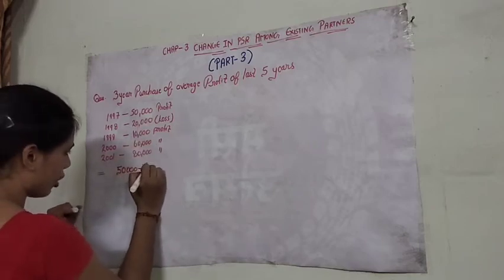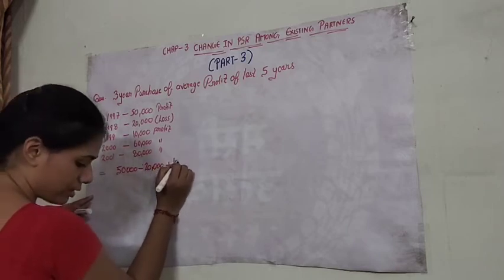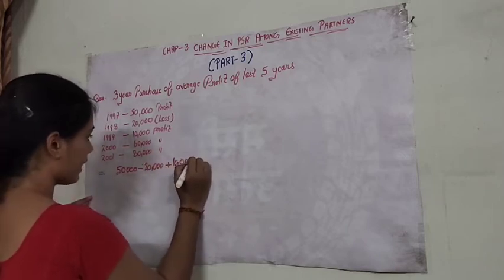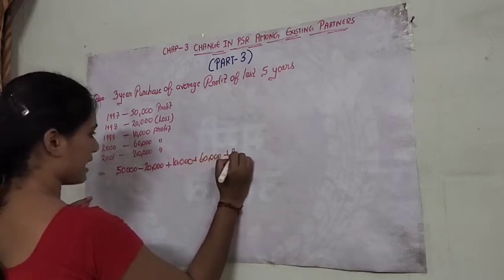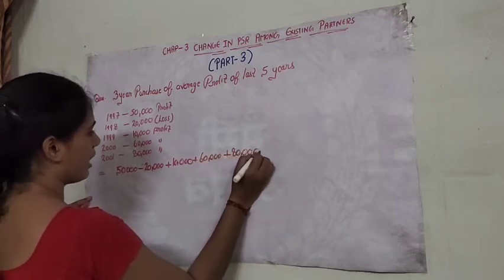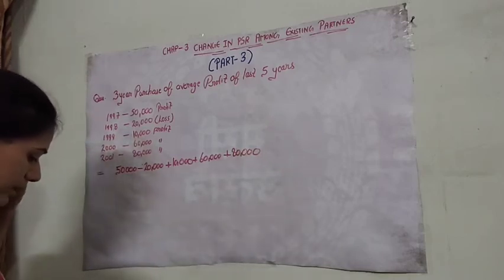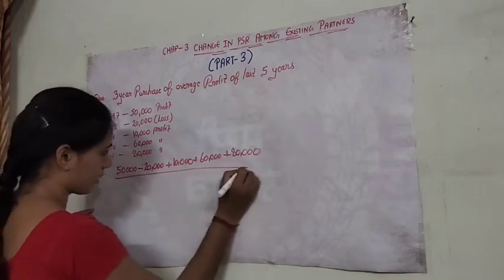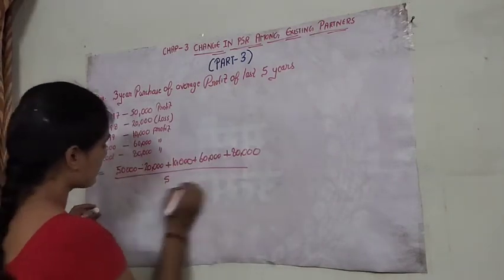So if we have the loss, we will deduct it. Then we have 10,000 profit plus 60,000 plus 80,000, and how many years we have? 1, 2, 3, 4 and 5. So we will divide it by 5 and we will get it as